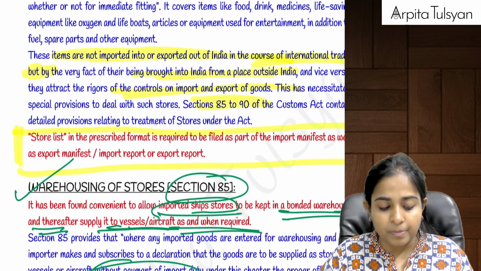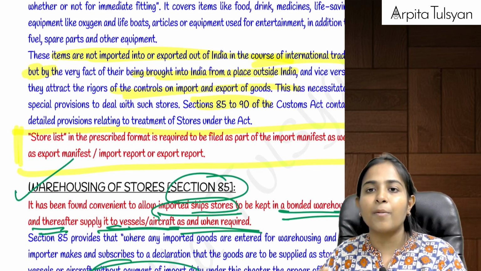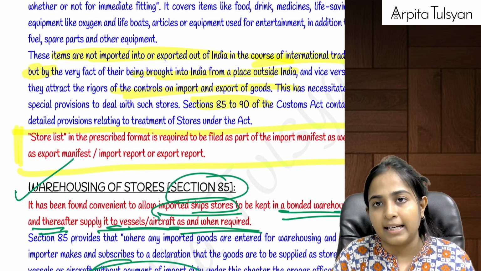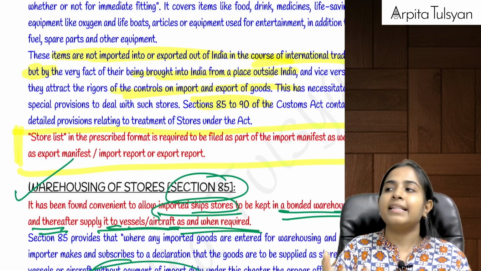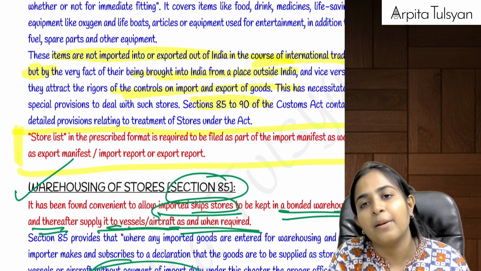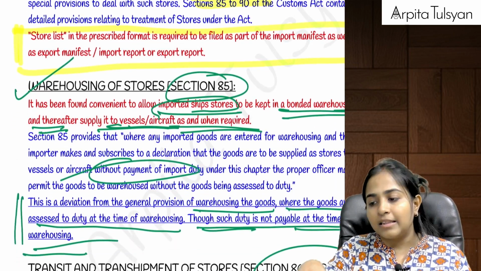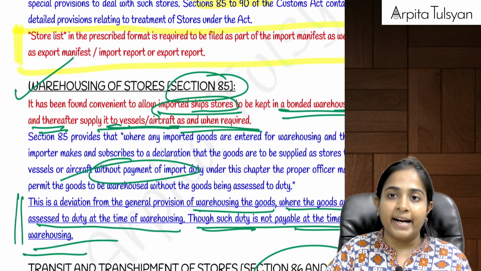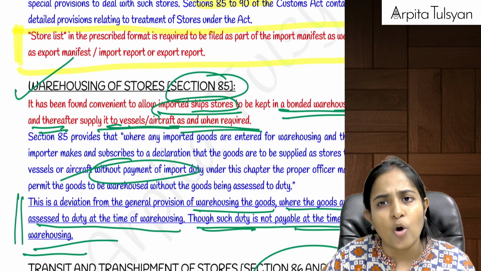Now let's say there is a vessel which is coming from outside India, and these items are kept in the vessel. Theoretically, since the ship is now going to come into India, we can say that along with the goods, even the stores are imported into India. Yes, but they say that these stores can be imported duty free, provided these stores are again going to go outside India.